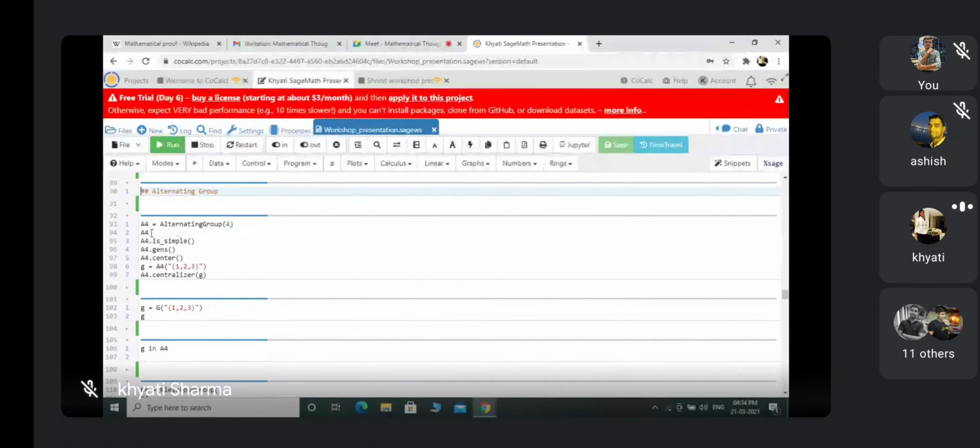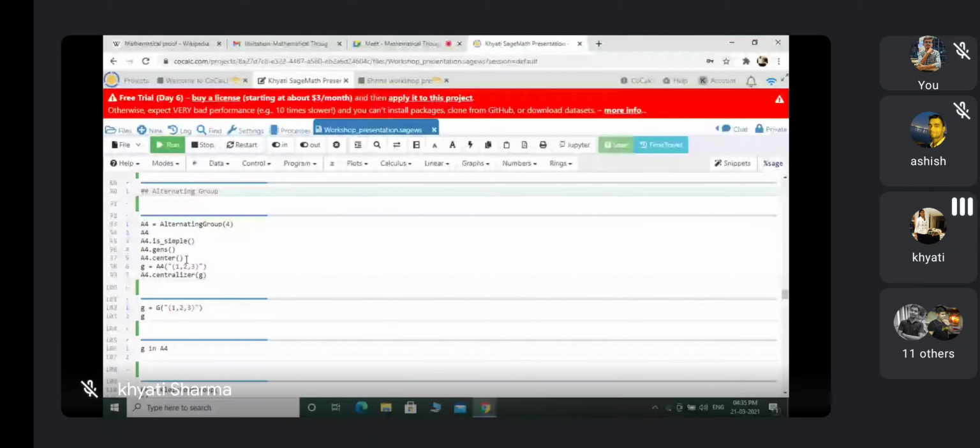So if I write A4 in the next row, it will show me the meaning of this command. So now I am checking A4.is_simple, A4.gens, A4.center, and then the centralizer.